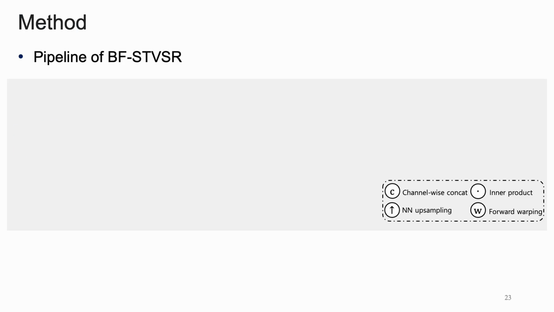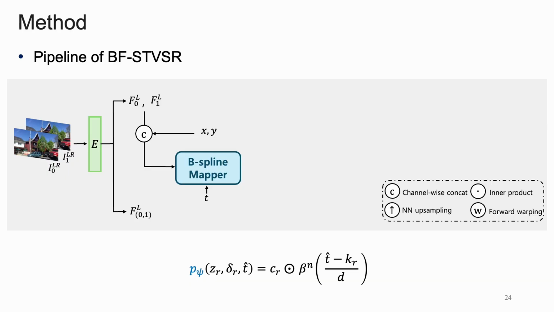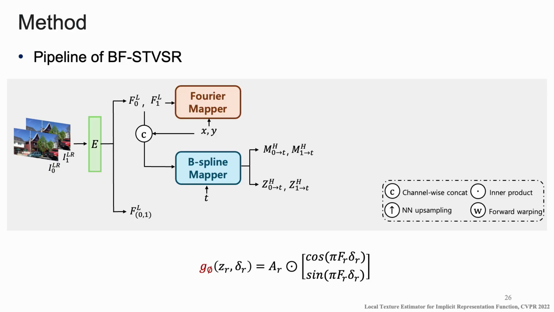BF-STVSR starts with taking two low-resolution frames as input and extracts latent features. These are processed by the B-spline mapper, which represents latent features with B-spline representation. It predicts three components which are coefficient, knots, and dilation. By predicting various forms of B-spline basis functions, we can estimate smooth motion vector at the correct coordinate q.